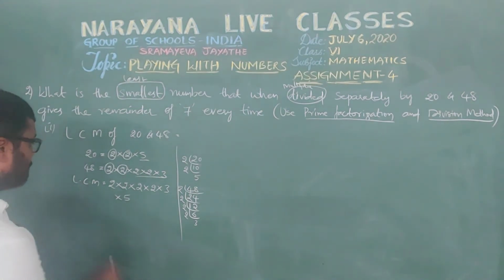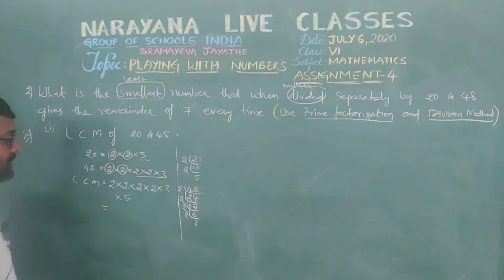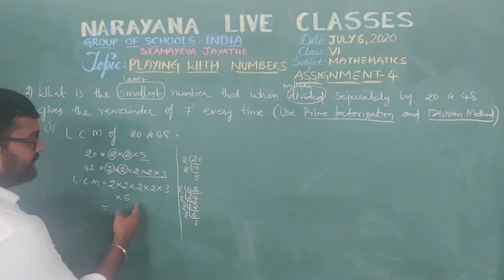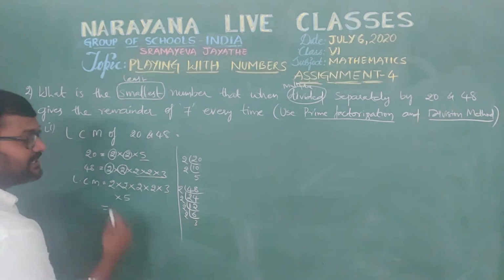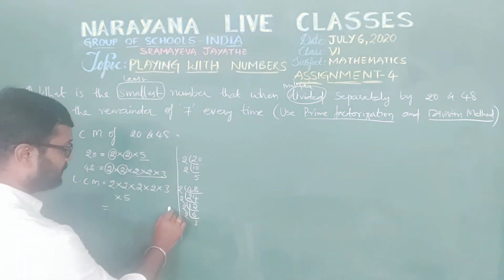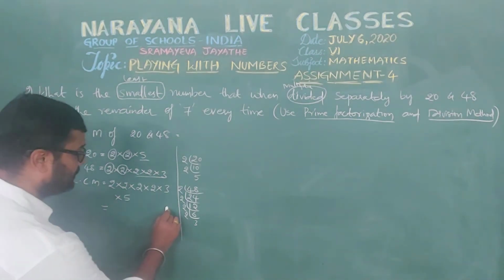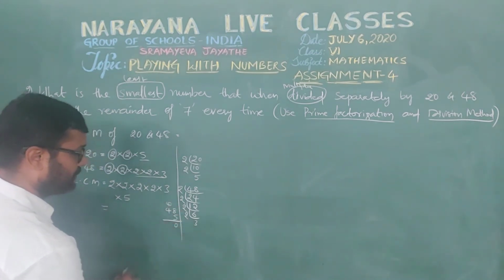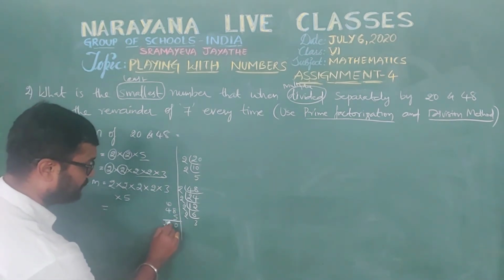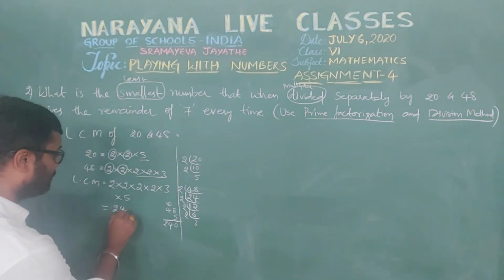So now LCM is 2 2s are 4, 4 2s are 8, 8 2s are 16, 16 3s are 48, 48 5s are how much? 48 5s are 240.